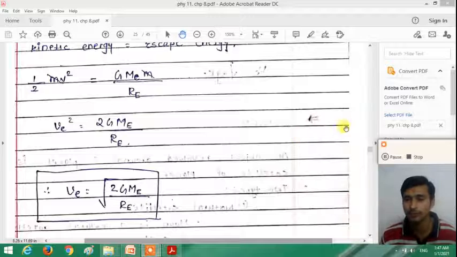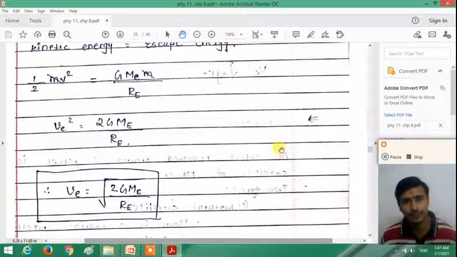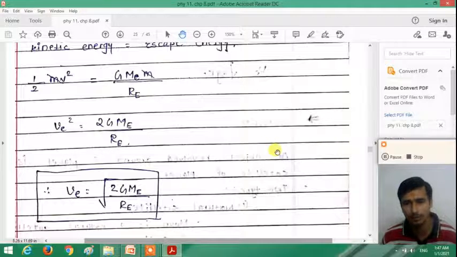So if we provide energy greater than the escape energy, the more energy is provided to the object in the form of kinetic energy. What speed the object has after escaping from the earth, we can calculate with the help of the energy remaining beyond the escape energy.